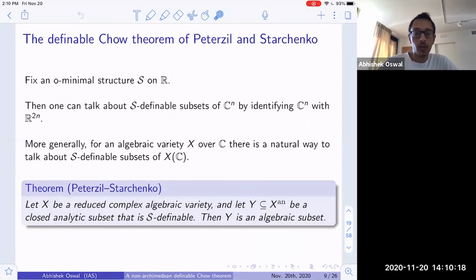The definable Chow theorem of Peterzil and Starchenko says that if you have a reduced complex algebraic variety and a closed analytic subset of this variety, which is also simultaneously definable, then this subset is in fact an algebraic subset.